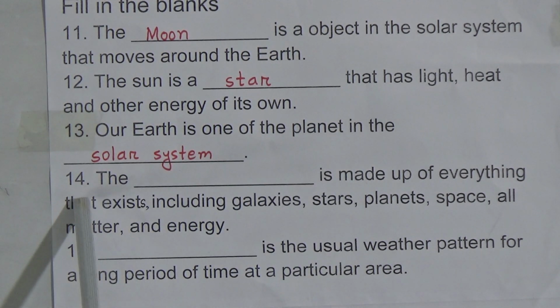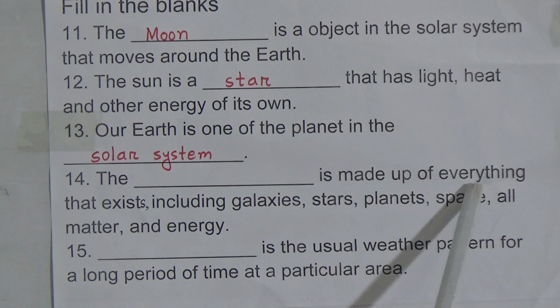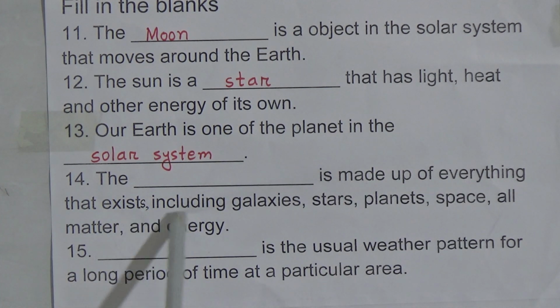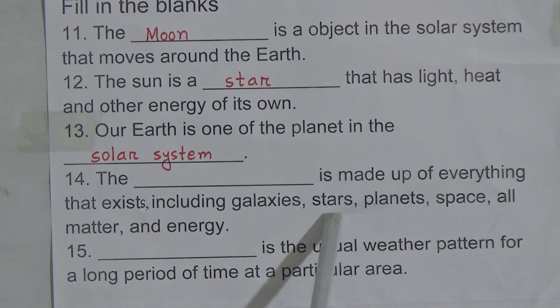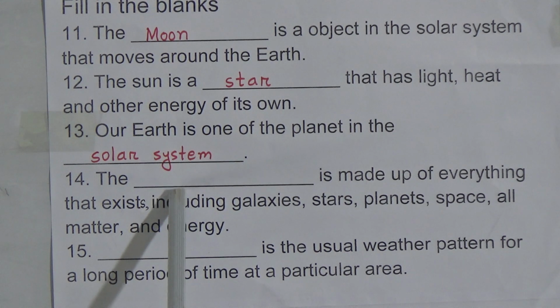14 is: the dash is made up of everything that exists, including galaxies, stars, planets, space, all matter and energy. So the answer will be universe.